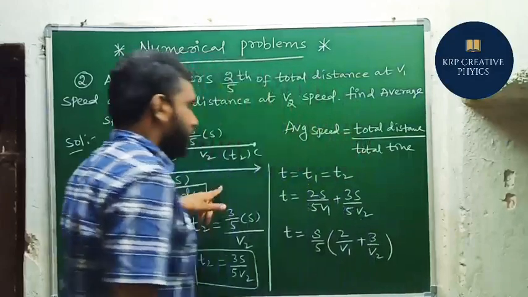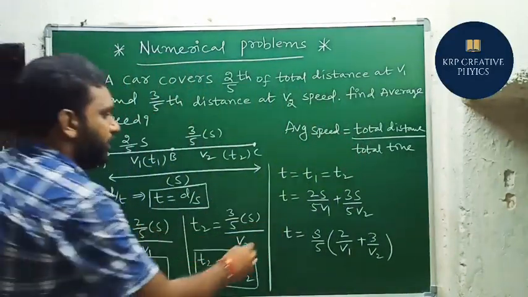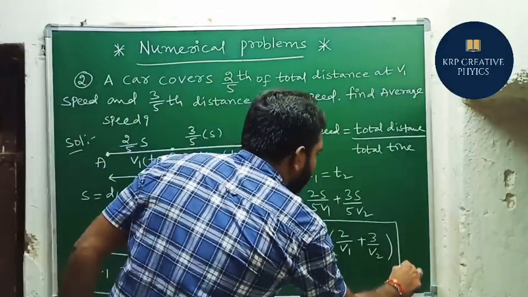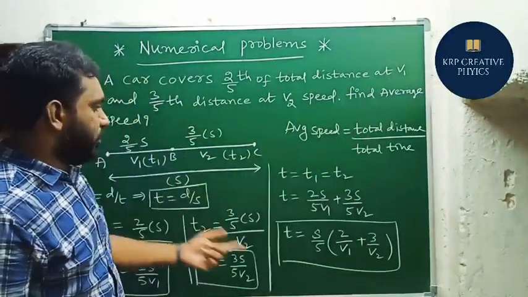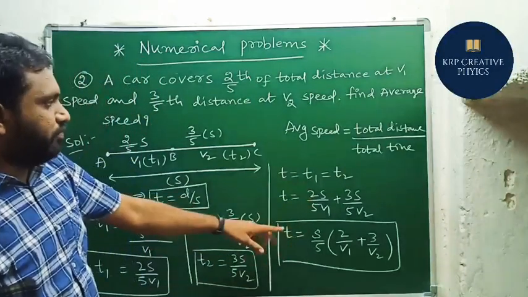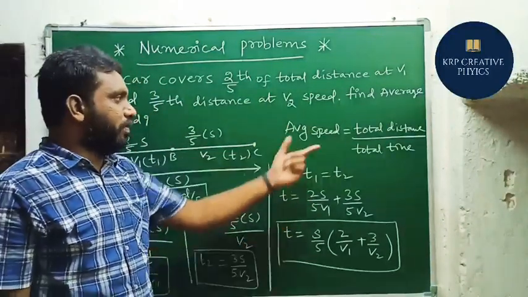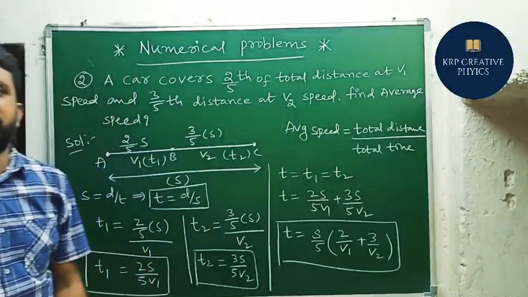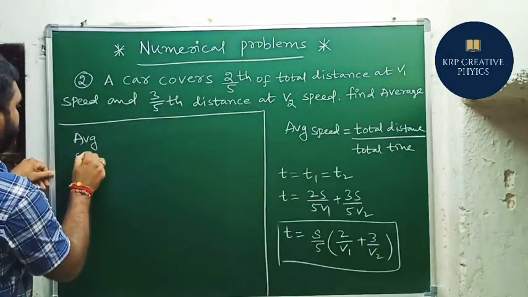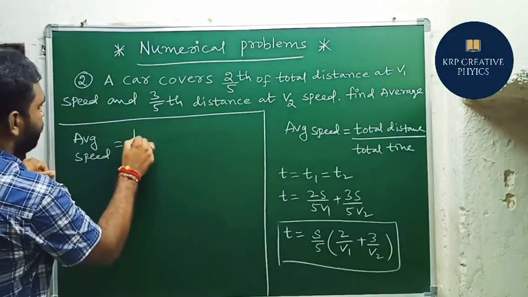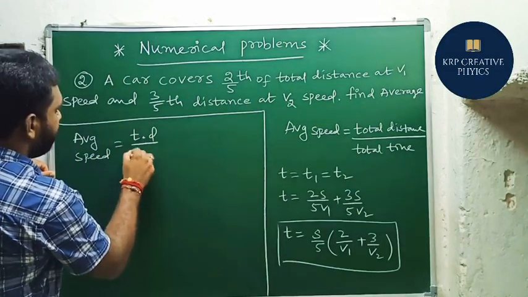3 by V2. So this is the value of total time. So we know that total distance is S. Total time is this one. So if we substitute these two values in this particular formula, then we can find the average speed. Formula here: average speed equals total distance by total time.